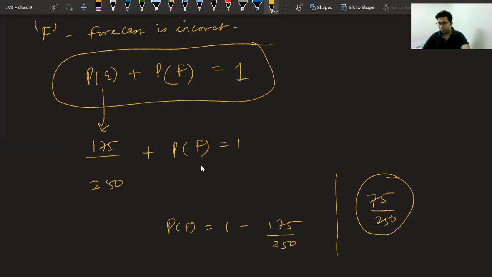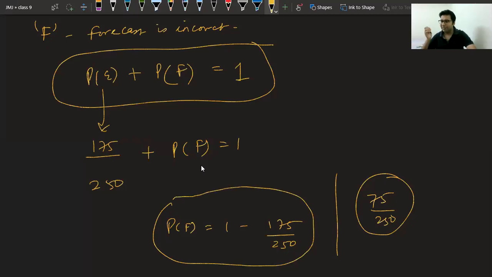Bhavya is saying 1 minus 0.7. I hope it is 0.7 only, beta, because 175 upon 250 is 0.7. Okay, correct, Bhavya. So class, this is a way to find the probability of an event which is left, but you need to make sure that all the events are counted. Then only you can say the sum is 1. If all the events are not counted, you can never say it is equal to 1. Now let's take some more examples.